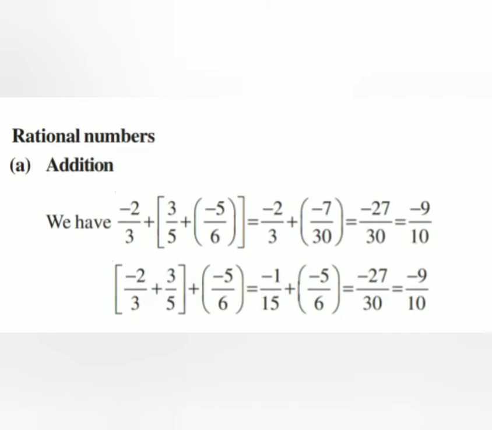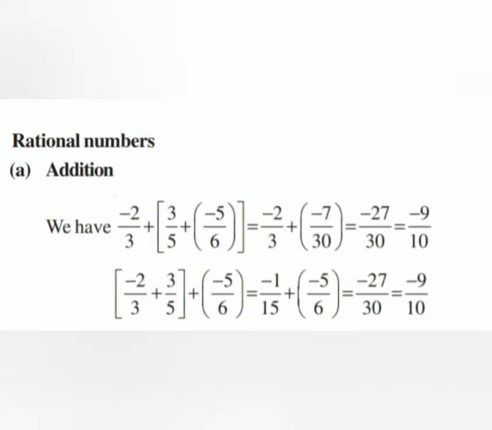If we solve the same rational numbers addition, minus 2 by 3 plus 3 by 5 plus minus 5 by 6, by first solving minus 2 by 3 plus 3 by 5, we get the answer minus 1 by 15. When this minus 1 by 15 is again added to minus 5 by 6, we get the answer minus 27 by 30. So the final answer will be minus 9 by 10.